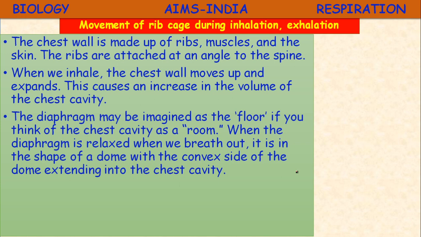When the diaphragm is relaxed, when we breathe out, it is in the shape of a dome, with the convex side of the dome extending into the chest cavity.